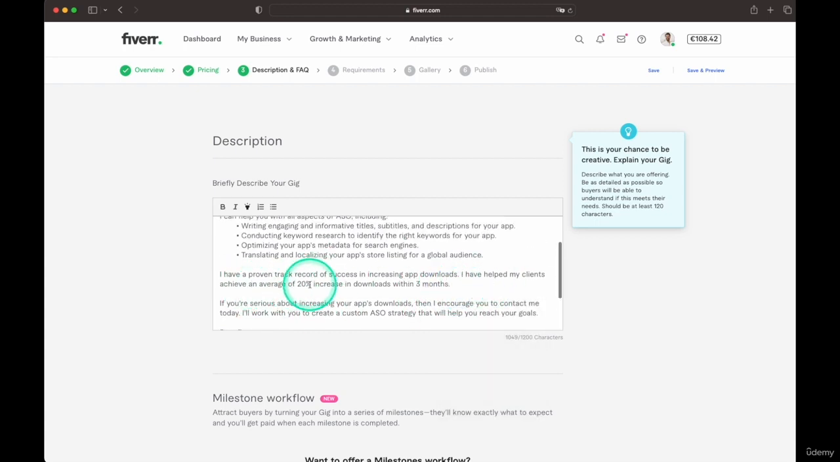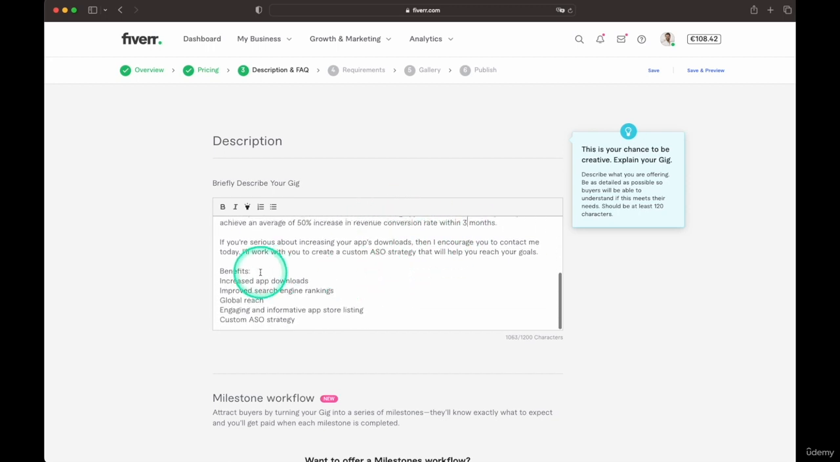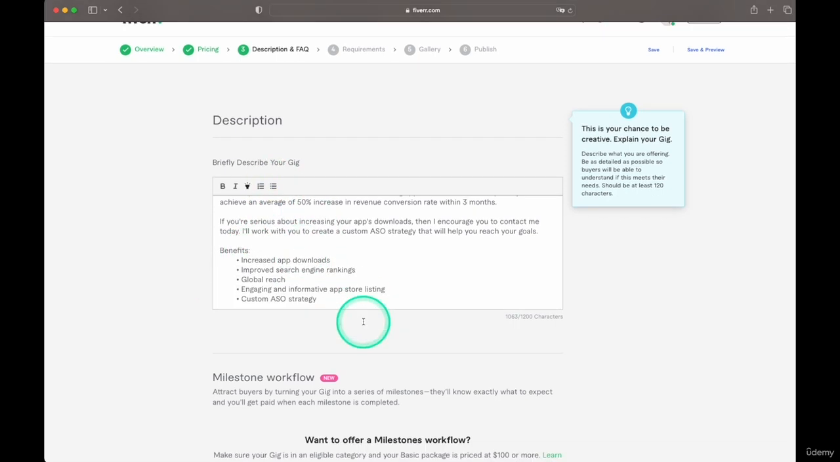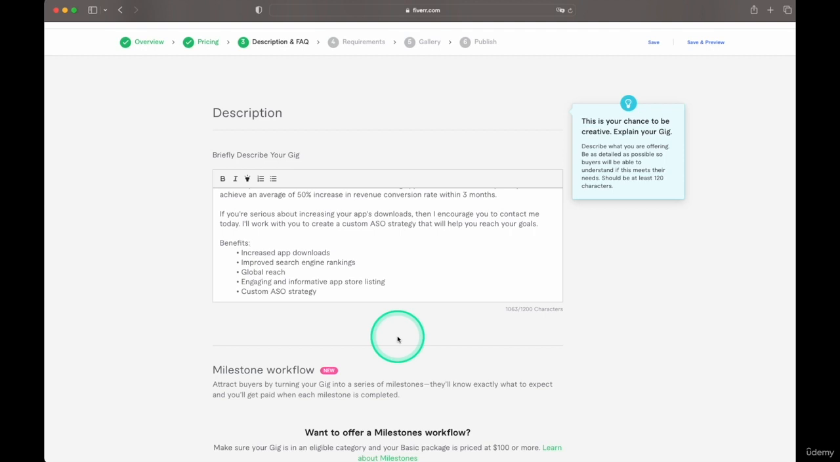Clients have average of, in 3 months. I have done consulting, not on this platform, but consulting for big companies, and we actually seen 50% increase in revenue conversion rate within 3 months. So I'm going to leave this because it's actually something I've done, and I have proof. I have testimonials from real clients. And so we'll leave that as the benefit.